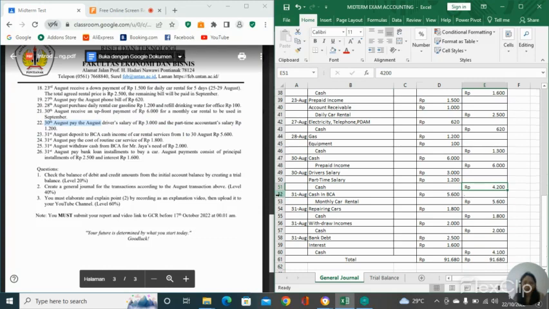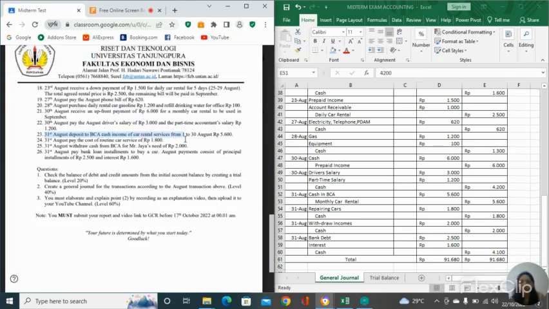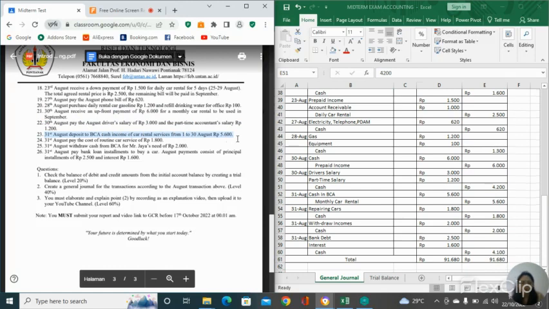4,200 rupiah. And next, on the 31st of August, deposit to BCA cash income of car rental service from 1 to 30 August, 5,600 rupiah. It means that our cash in the BCA is going to be increased.